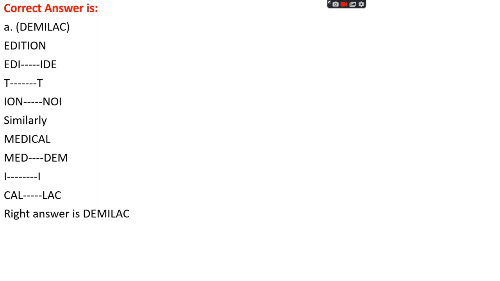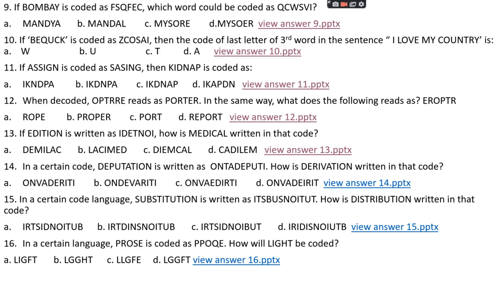MED, the first three letters. The code for MED is DEM. I as it is. For CAL, the code is LAC. So the code for the word medical is DEMILAC.